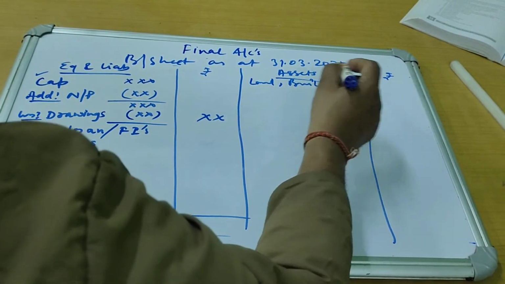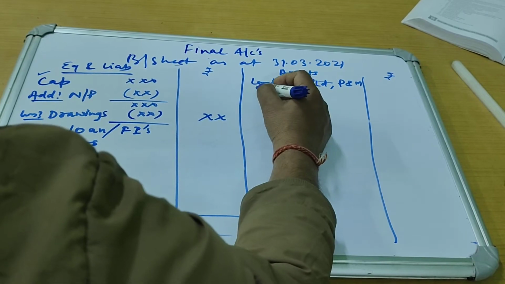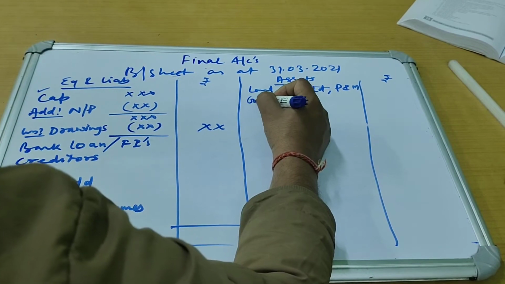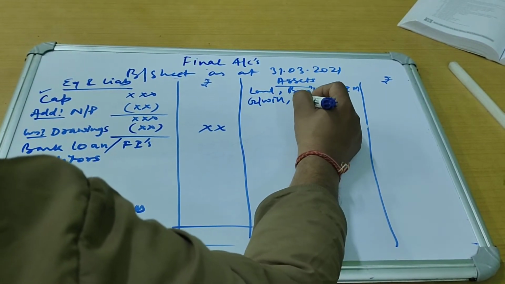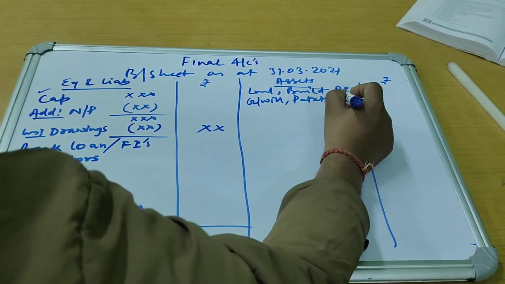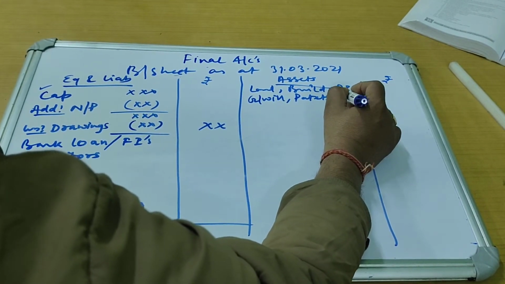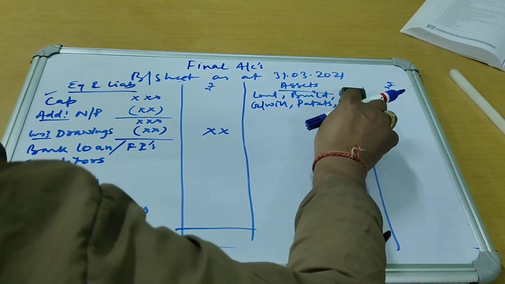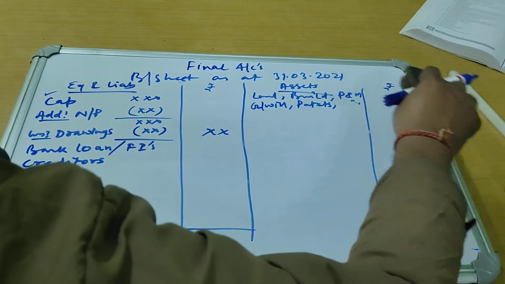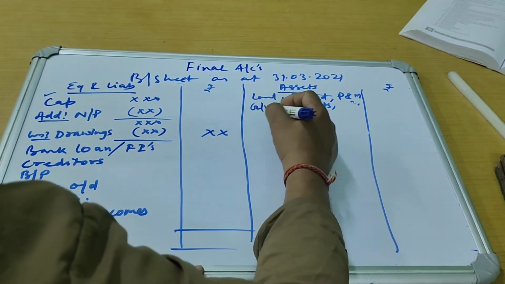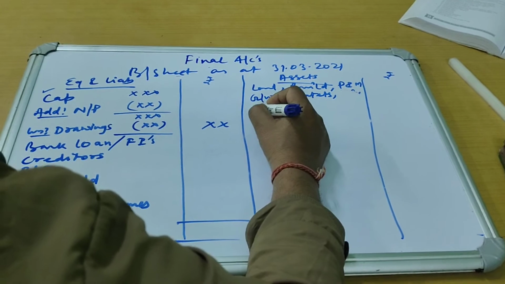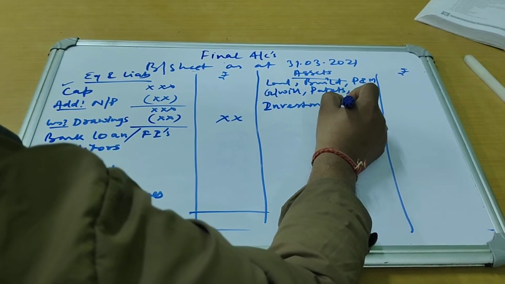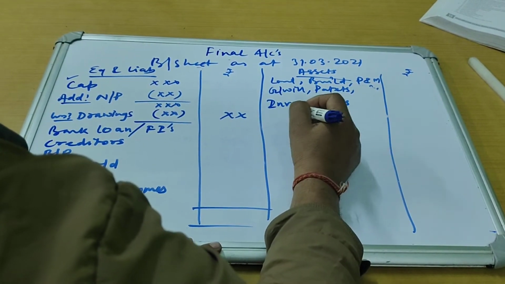And if there are any intangible assets, we'll have to include those also: goodwill, patents, software, copyrights, trademarks, if they are available in the question. Thereafter we might have some investments of a certain amount which have been made outside this business, so investments.